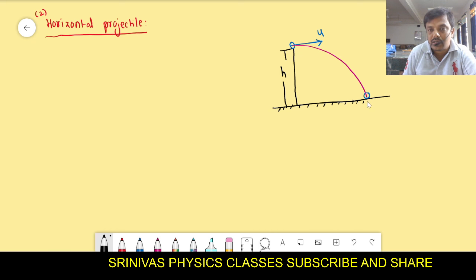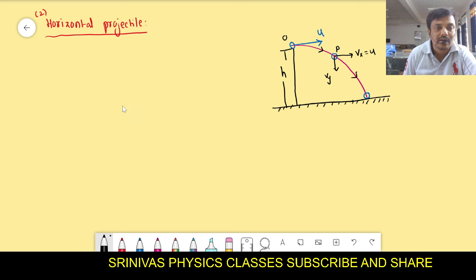Then I have to show that this path is also a parabola. For the purpose, for example, the object starts from here and after some time goes to this position. It takes some displacement along the x-axis and some displacement along the y-axis. Along the x-axis it has some velocity, which should be constant, that is u. Along the y-axis it also has some velocity, that is vy. For example, it takes time t to travel from O to P.